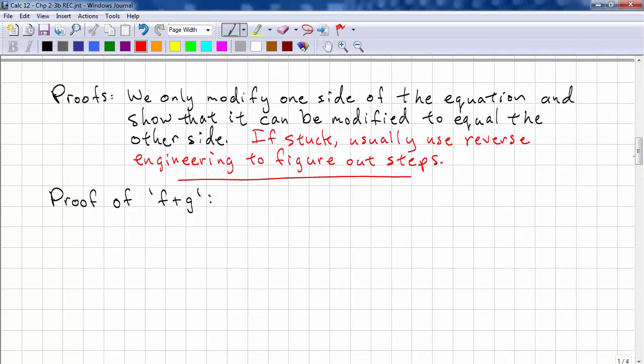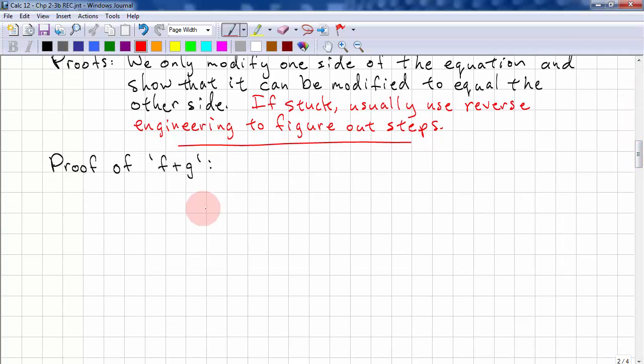Okay, proofs. Again, we're only allowed to modify one side of an equation in a proof, and we show that it can be modified to equal the other side. Now, if we're stuck, we use reverse engineering to figure out the steps. Okay, so here's a proof of one of them, f plus g.